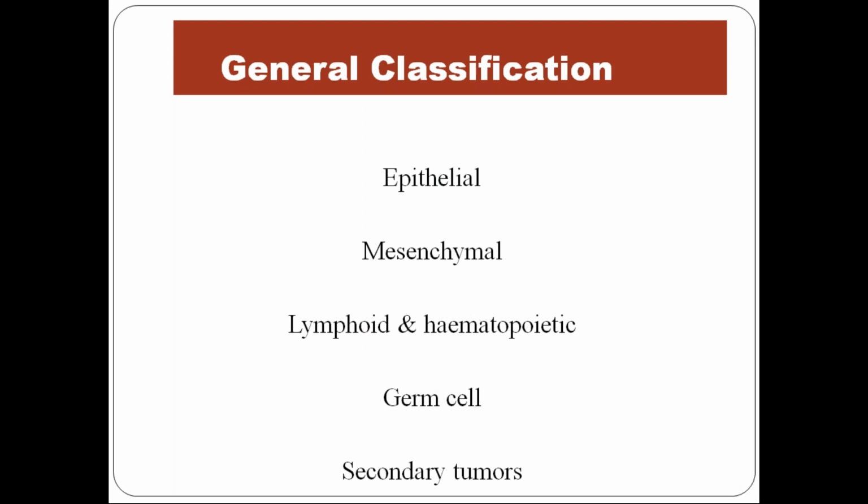Now, this is a general classification of how we are going to divide the tumors. They are classified under epithelial, mesenchymal, lymphoid and hematopoietic, germ cell, and secondary tumors, which are the metastatic tumors. So lymphoid means, what do you think of lymphoid? Not only the lymph nodes, but the spleen, the thymus, and the lymphoid follicles present in different organs like the ileum. And germ cells are the germ cells of the testes and ovaries. So this is a general outline classification, not a detailed classification.